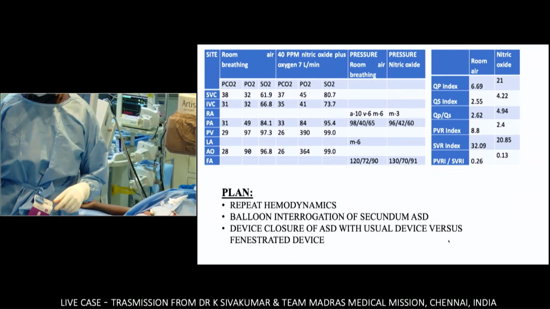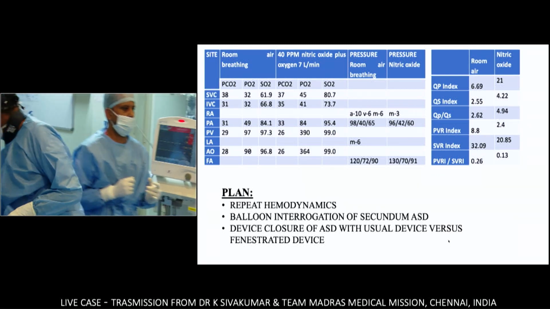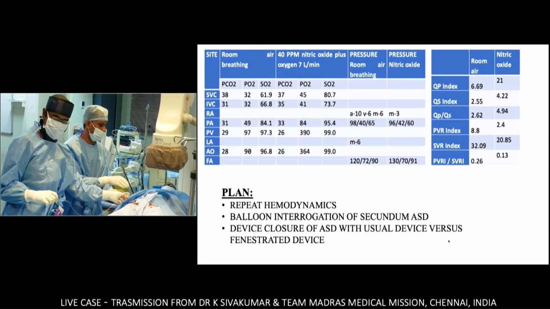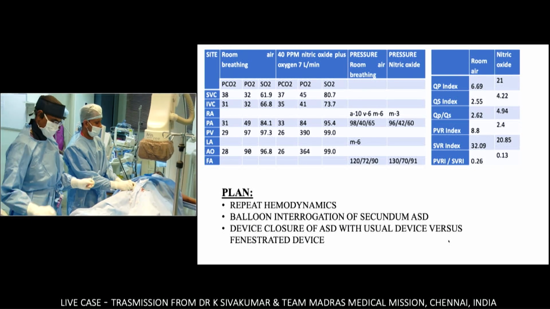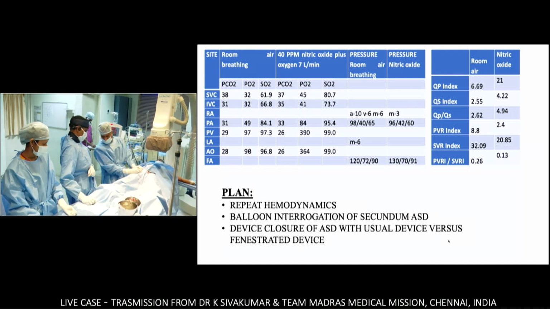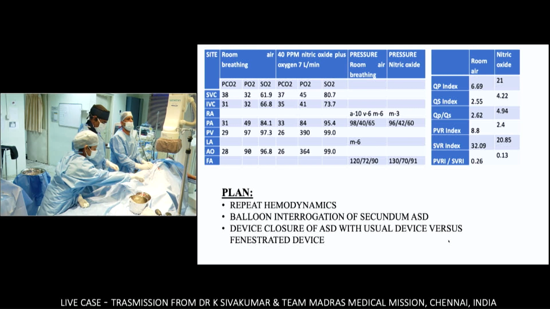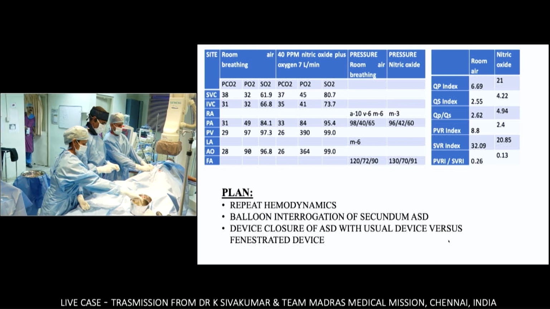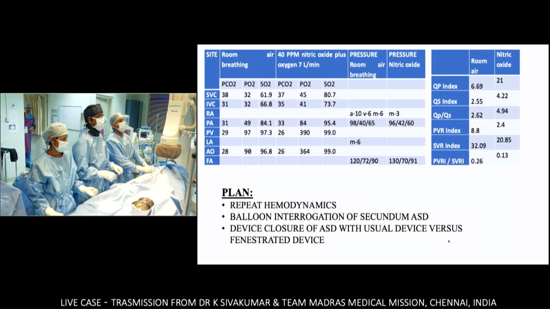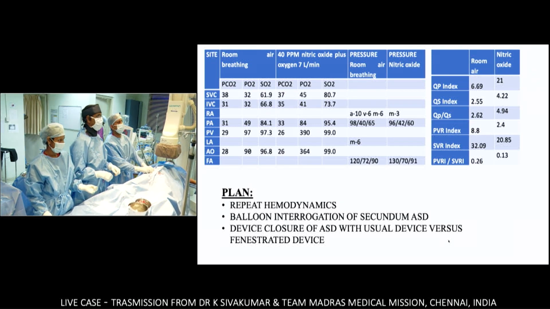I would have tried occluding at the same time when we gave nitric oxide and see if balloon occlusion will drop the pulmonary artery pressure at all. Because with PVR alone, I wouldn't close this ASD unless the pulmonary artery pressure drops. If the pulmonary artery pressure does not drop, then I would not close the ASD at all?